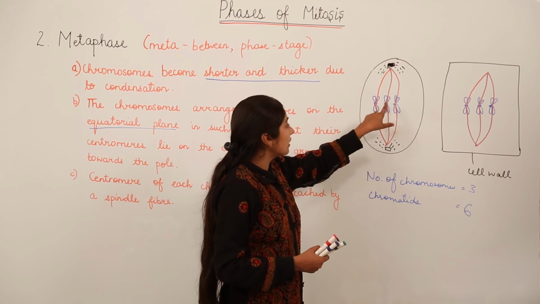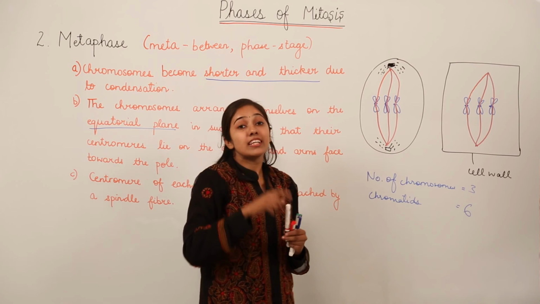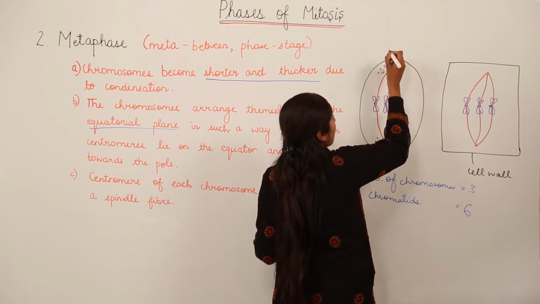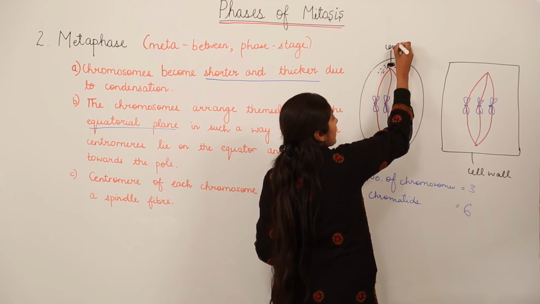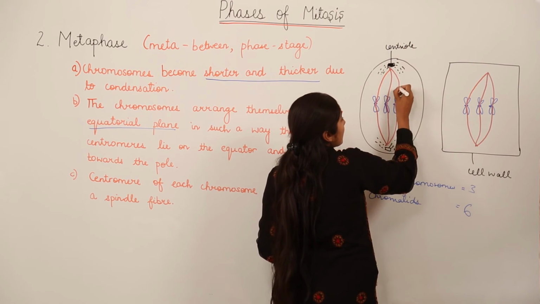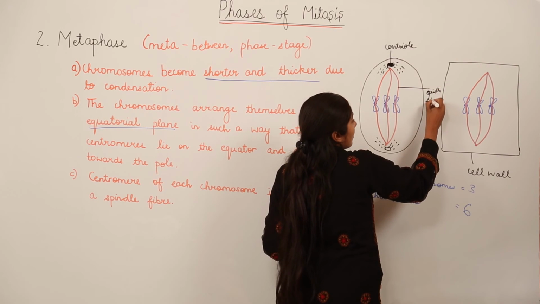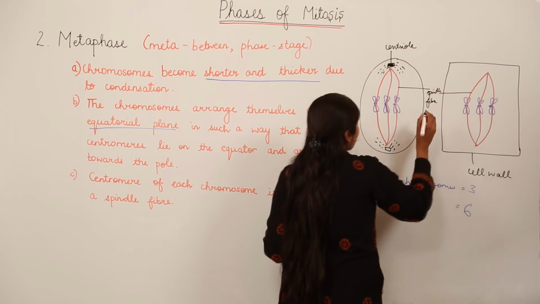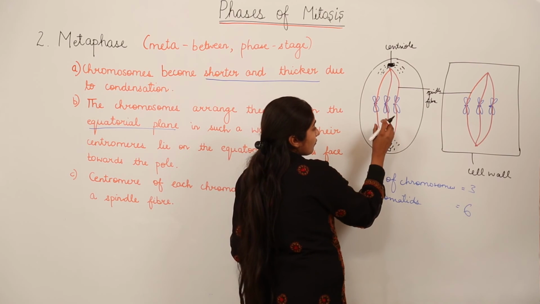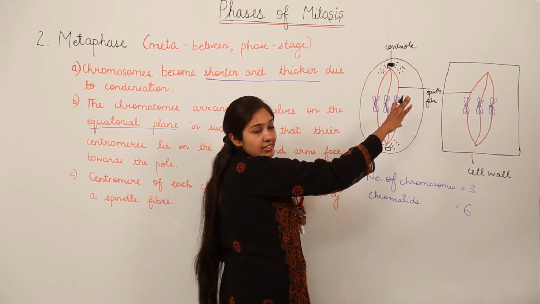At the centromere region. You can also remember, labeling is a must. So you have to label that this is what? This is a centriole. This is what? This is a spindle fiber. You can label this also as spindle fiber again. And what is the main point in this stage?